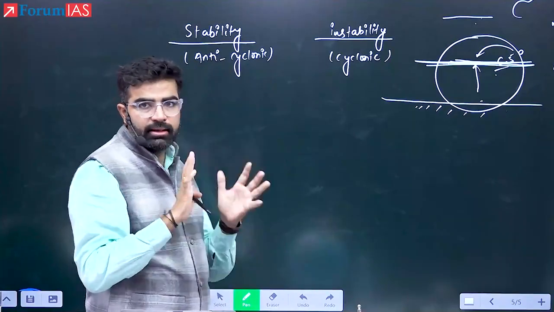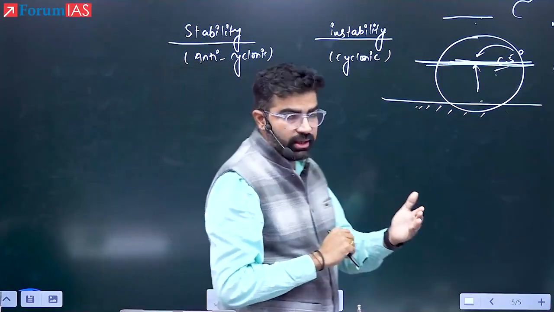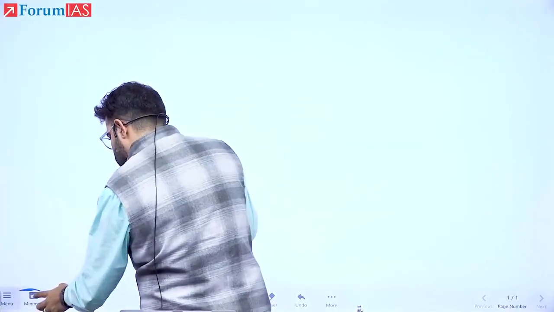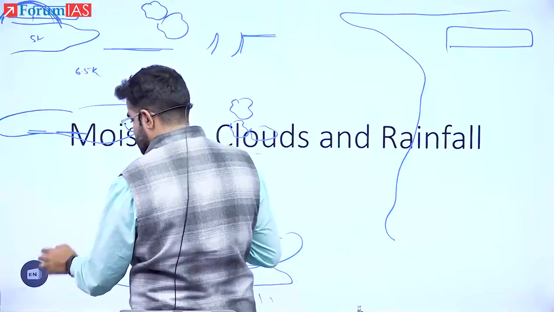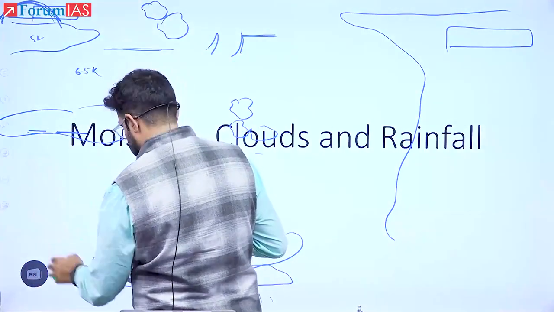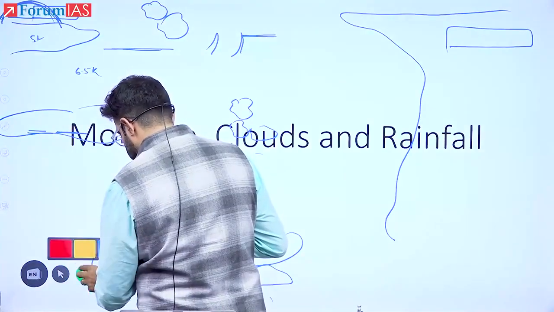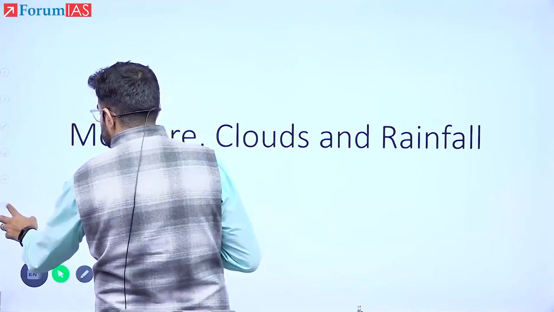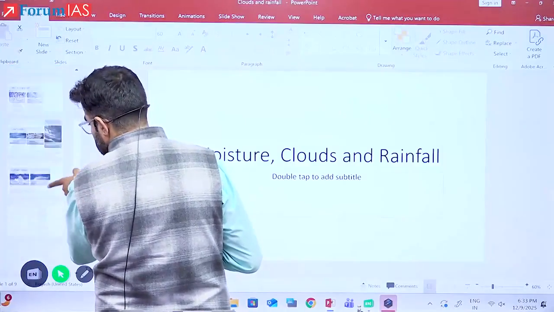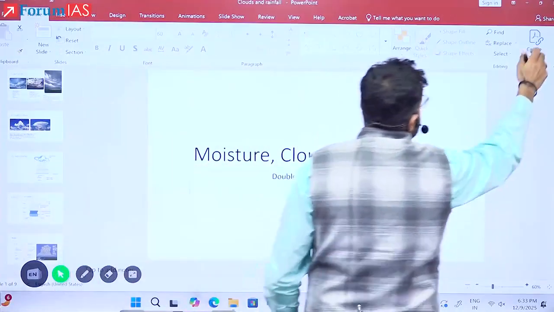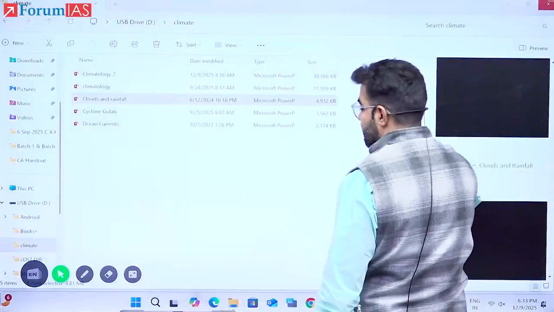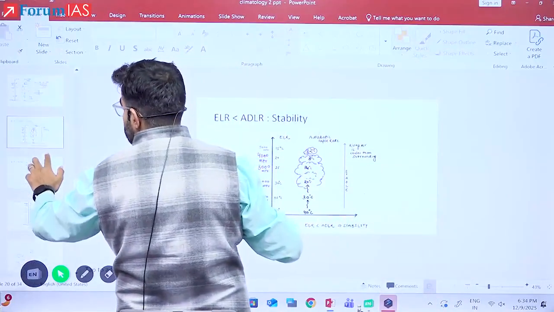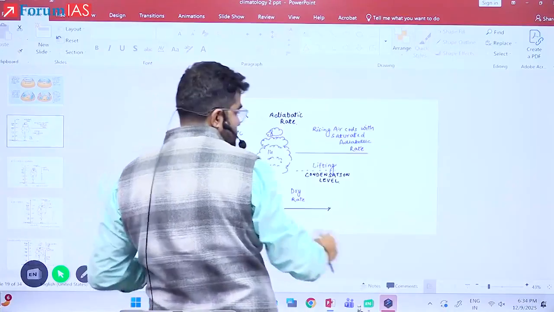Now see here, the three conditions I am just showing you in diagram way. It is also given in your handout.